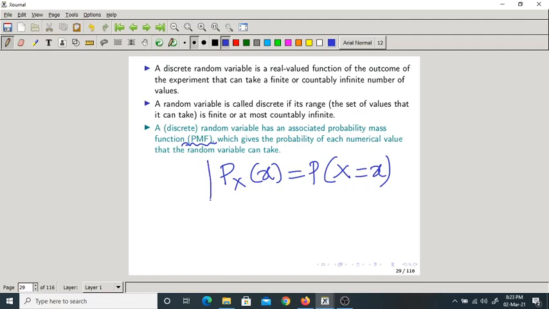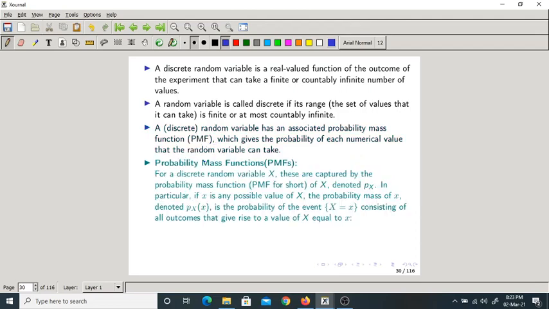Please remember, this is the definition of probability mass function. So what is small x? Small x is any possible value of capital X. What is capital X? It is a random variable, a discrete random variable. Finally, this is how PMF is defined.